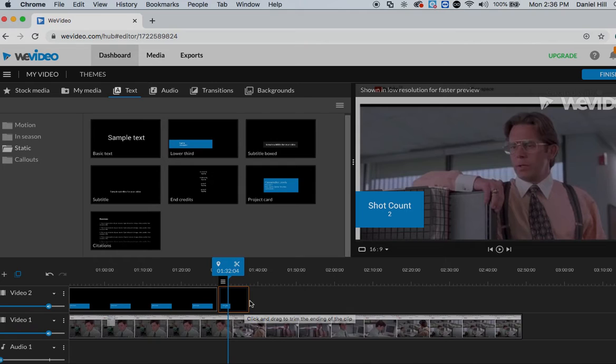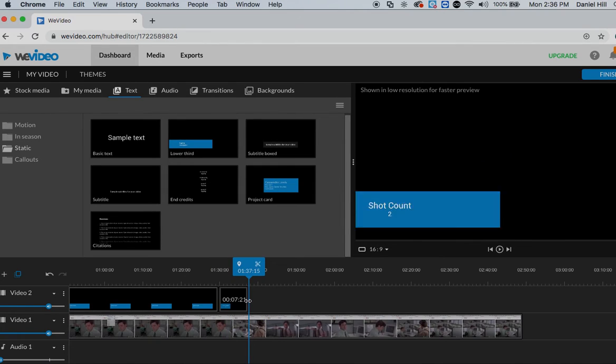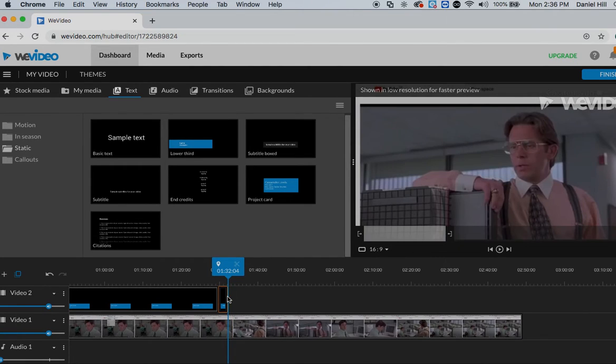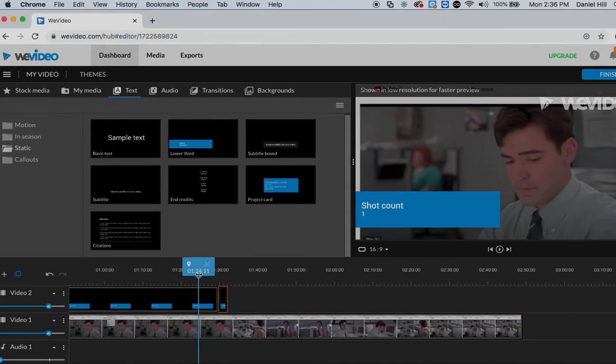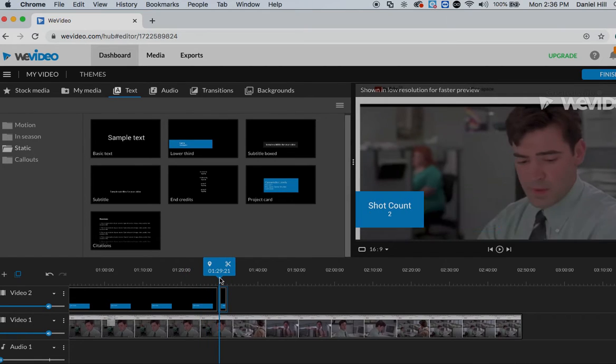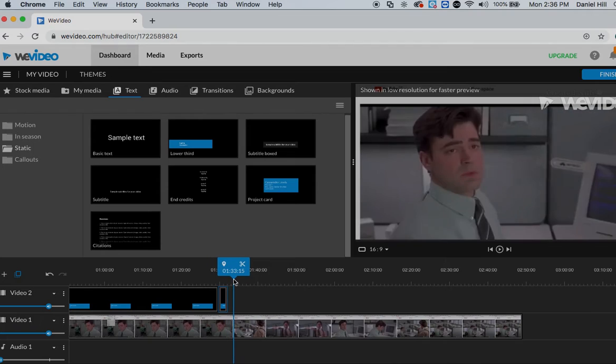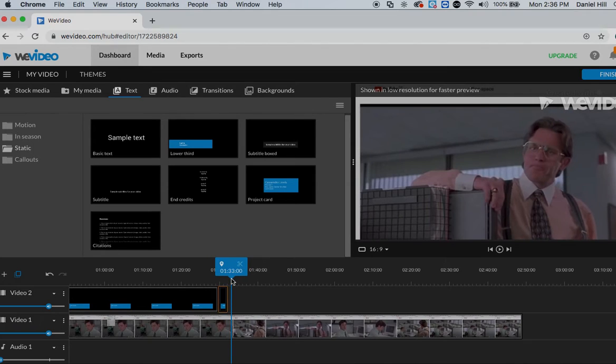So I can adjust the length of my counter, or the length of my text, to match that, right? To match that. Okay, and you can see that as we flip through. Okay, there's shot count 1, and then we flip through and shot count 2, and that's where we can start adding another one.